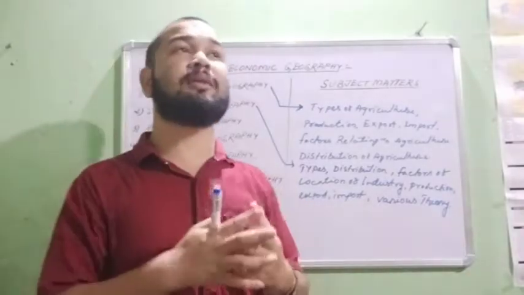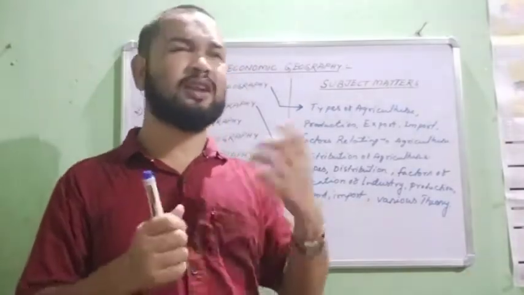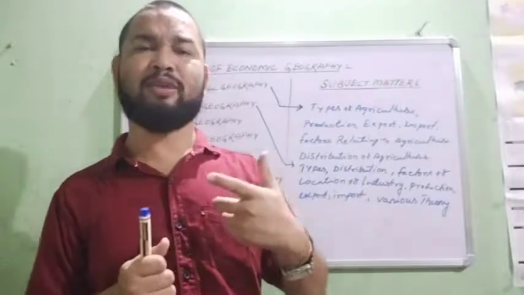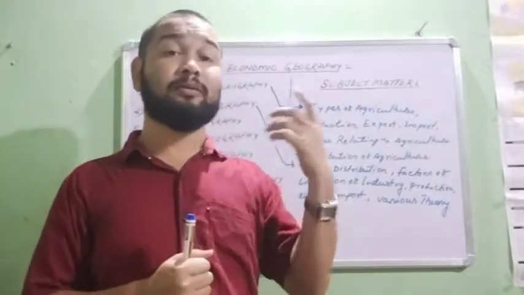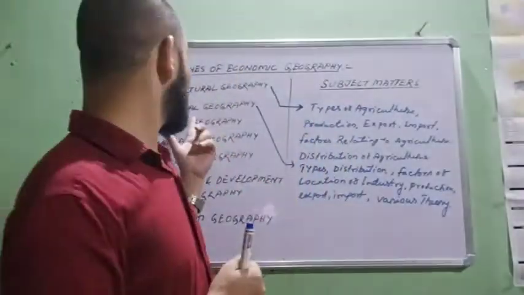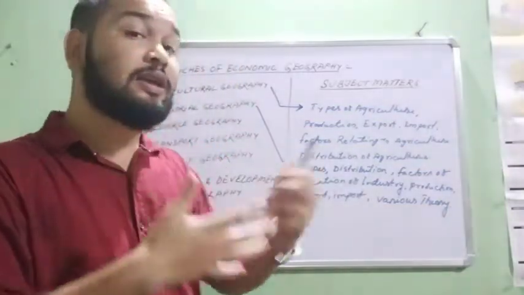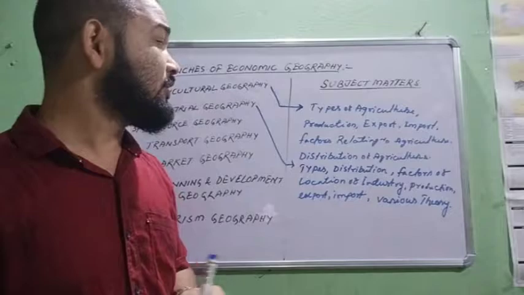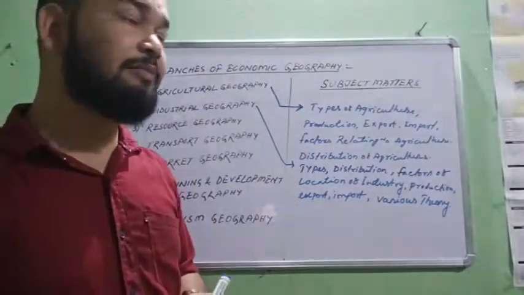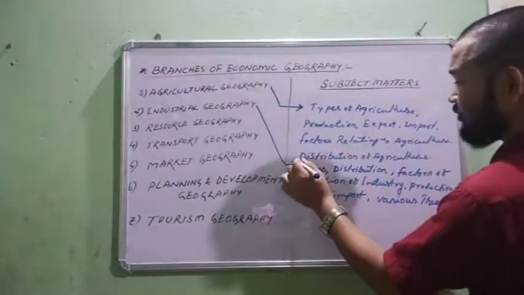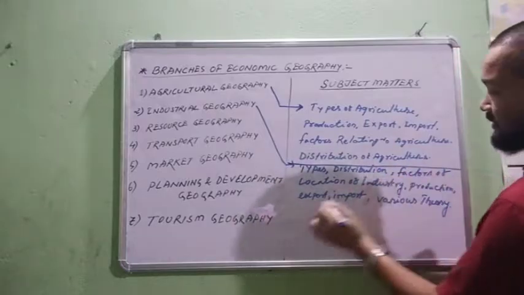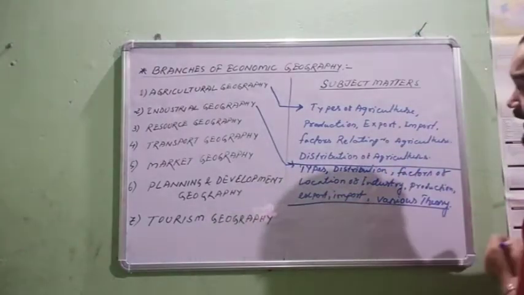It also includes production, export, import, as well as consumption of industrial products. So these are the two main sub branches of economic geography. I'll just draw a line here.